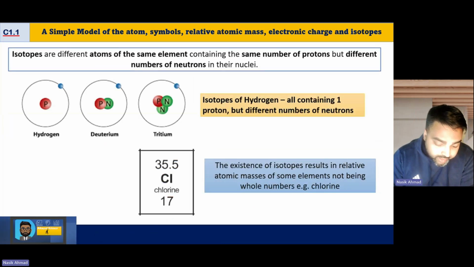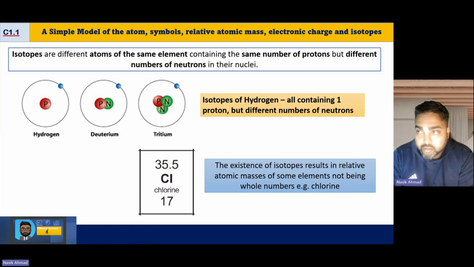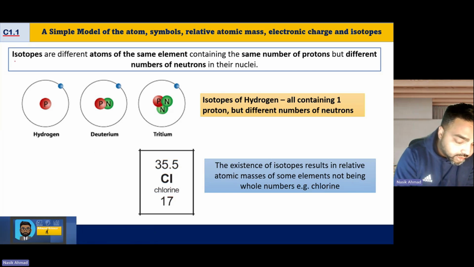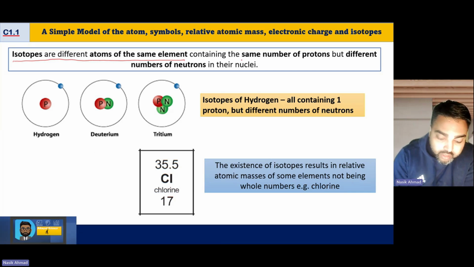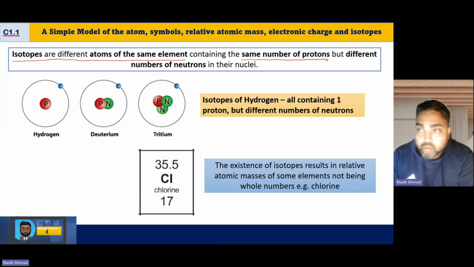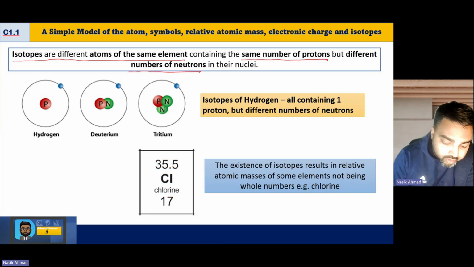Once you've got that down, the next thing we need to get our heads around is the idea of isotopes. Isotopes are different atoms of the same element. What do I mean by the same element? They've got the same number of protons, and that's what defines an element, but they have different numbers of neutrons. So they've got the same atomic number, but different mass numbers.